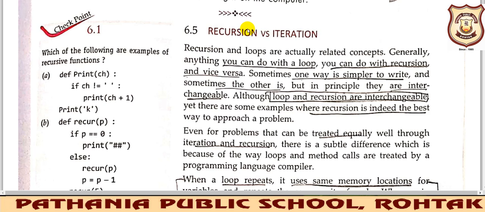I'll let you know the differences. We can't say recursion is the best option or iteration is the best option. It depends upon the problem we are solving and the situation we need to sense. Then we should use either recursion or iteration. So in this chapter you will be reading recursion as well as programs with the iteration method also. Iteration means what? Iteration is your looping only, when we are using a for loop to perform a particular task.